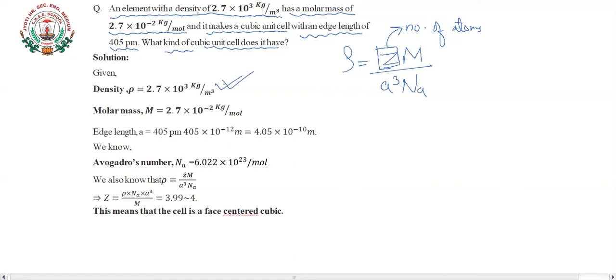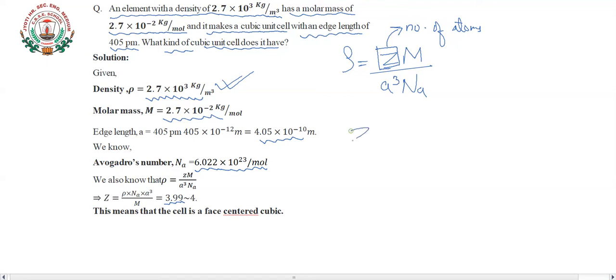So in the question we have got the following terms. Rho's value we have got, capital M molar mass value we have got, and the edge length a we also know here. So what is left is Z only, and the Avogadro number, which we know is 6.022 into 10 to the power 23 per mole. So putting all these values and leaving Z out, we can easily calculate Z. So Z comes out to be 3.99 here.